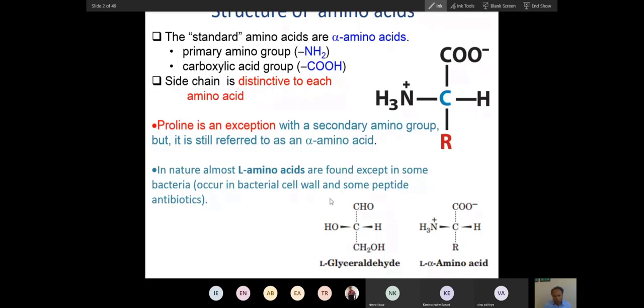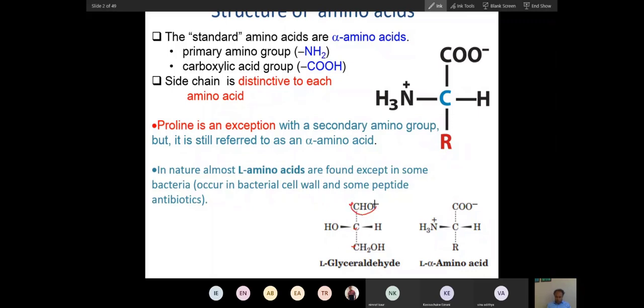So let's see what is L amino acid. We have taken glyceraldehyde as a benchmark to see whether it is a D compound or L compound. Glyceraldehyde has three carbons, 1, 2, 3, and this is the structure you can see.